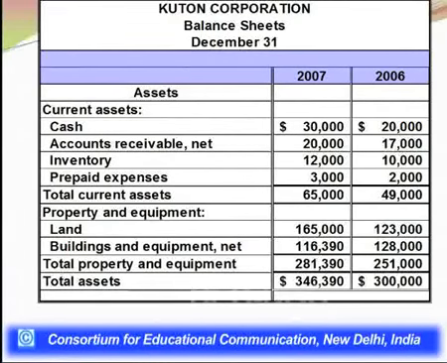If we sum up the two things, this 65,000 for example here, and this 281,390 here, which is the PPE value, the total of these two figures is 346,390 for 2007. In the same way, if we move to the 2006 value, the previous year under discussion, 49,000 is the value of current assets here, and 251,000 is the value of PPE. The sum of these two is 300,000 or 3 lakhs.